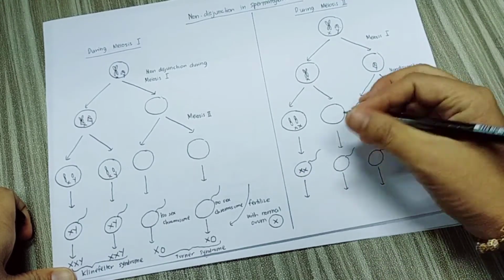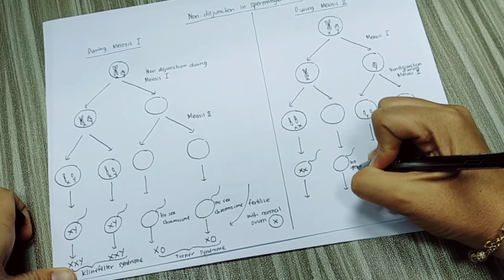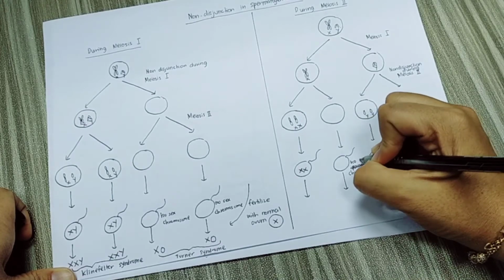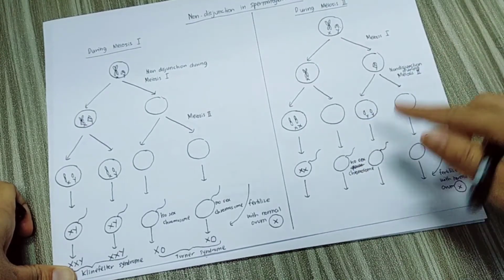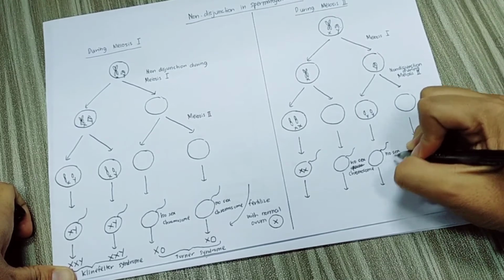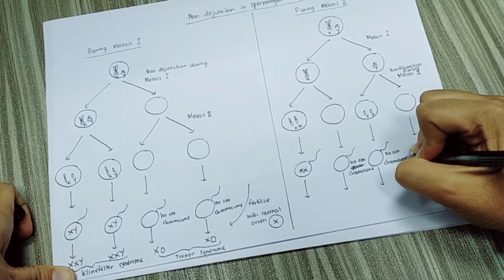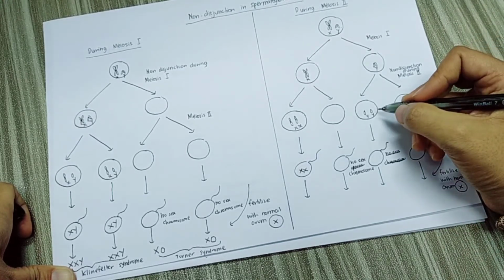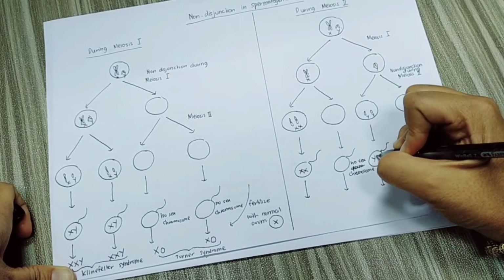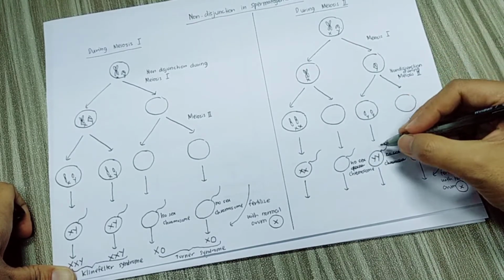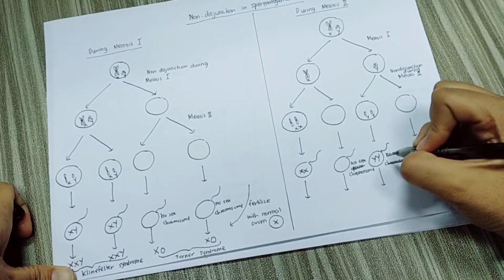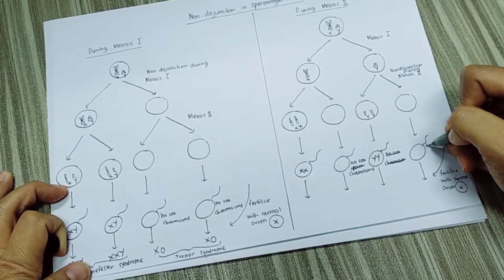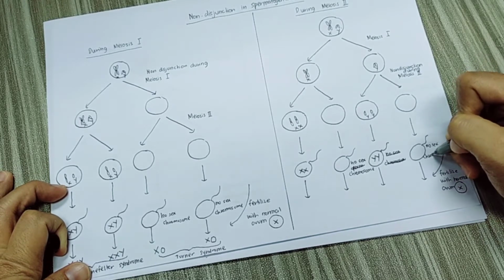And then this is the abnormal sperm with no sex chromosome, and this is also an abnormal sperm with no sex chromosome. This one will become abnormal sperm with YY chromosome, because dekat sini dia ada YY, sorry. So this is the abnormal sperm with 2 Y chromosome. This is the abnormal sperm with no sex chromosome.